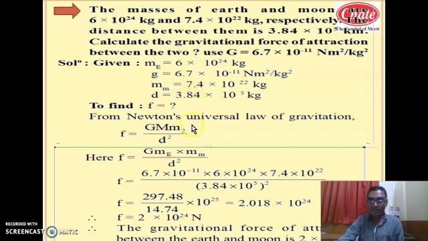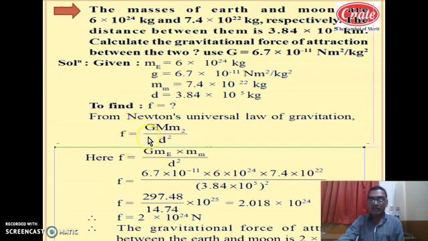So everywhere there is a concept of mathematics. In each and every problem we are again and again using only one formula, that is F equal to G m1 m2 divided by d square, where d is the distance between the two masses, also denoted by r, so F equal to G m1 m2 by r square.